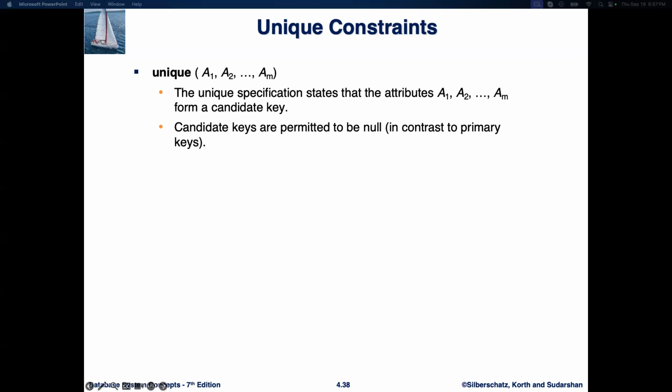Unlike a primary key, which cannot contain null values, candidate keys enforced by the unique constraint can contain nulls. However, remember that null values are treated as distinct, so multiple rows can have null values in a column with a unique constraint as long as the non-null combinations are unique.